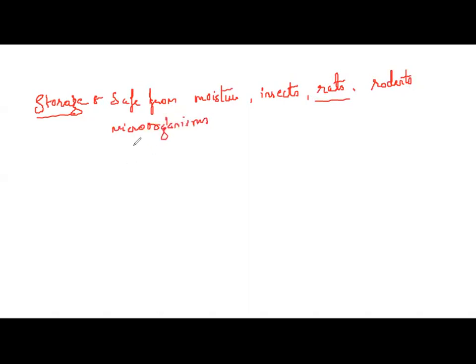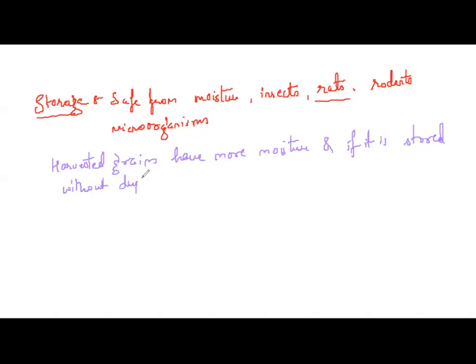Correct. Therefore, harvested grains have more moisture. And if they are stored without drying, what will happen?